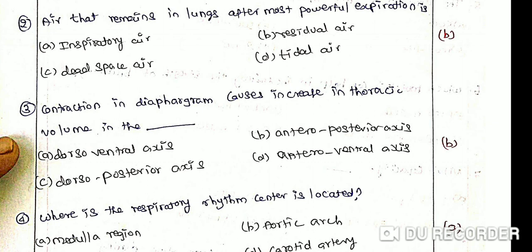At the time of inspiration, the diaphragm contracts, leading to an increase in thoracic volume in the anteroposterior axis, whereas movement of the sternum causes an increase in the anteroventral direction.